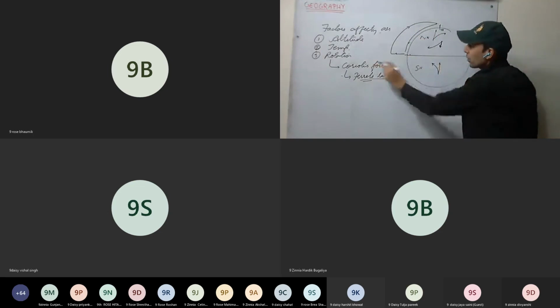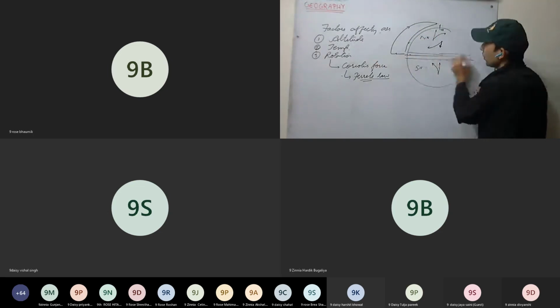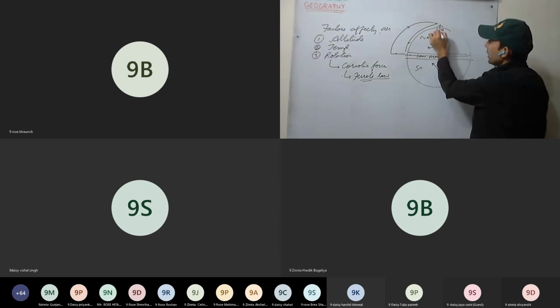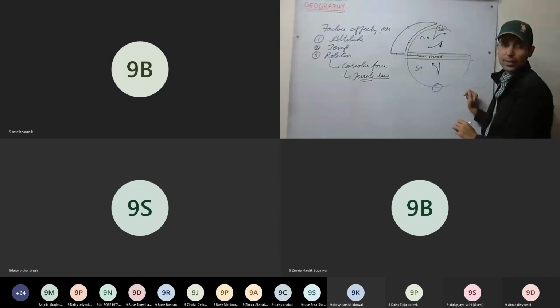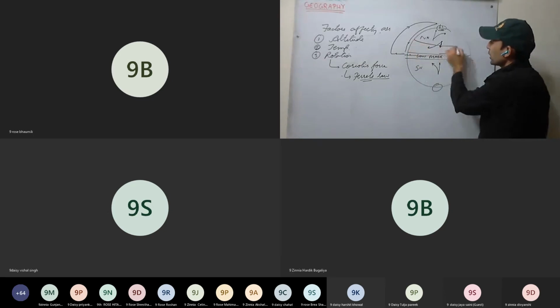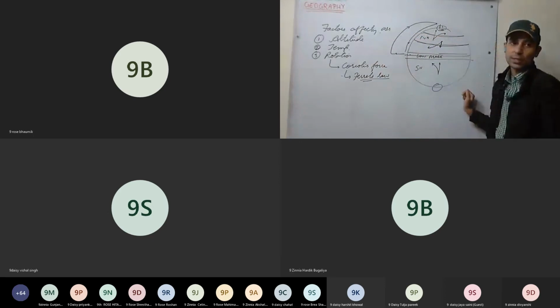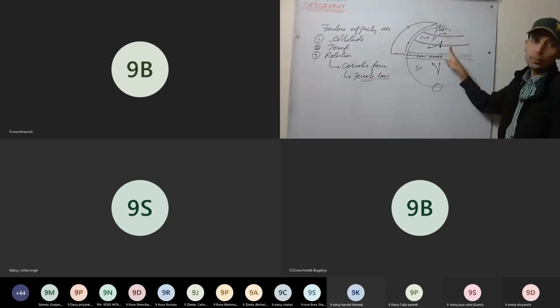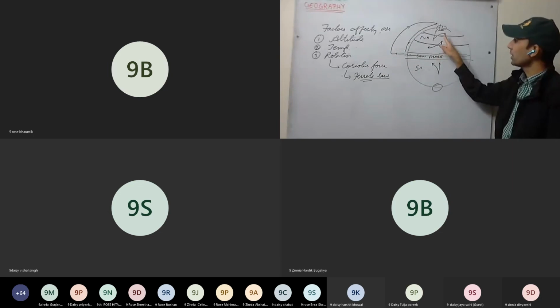That is, earlier, without rotation, we discussed that low pressure is formed on the equator, and here we have the high pressure, okay? But because of the rotation of the earth, high pressure is also formed here, and low pressure is formed here. Because of the rotation of the earth, two more pressure belts are formed. High pressure here, low pressure here.